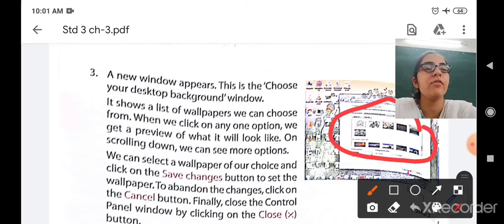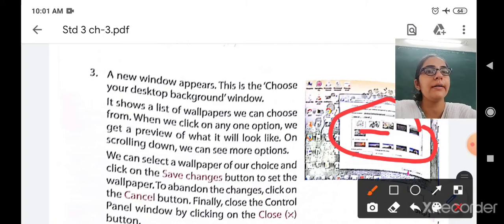After you click on the choose your desktop background option, a list of the photos stored in your computer will appear. Okay, so the list of wallpapers will appear, you can choose from. When we click on any one option, we will get a preview of what it will look like. On scrolling down, we can see many options. So here if you select this image, then a preview will be displayed of how your wallpaper or your desktop will look.